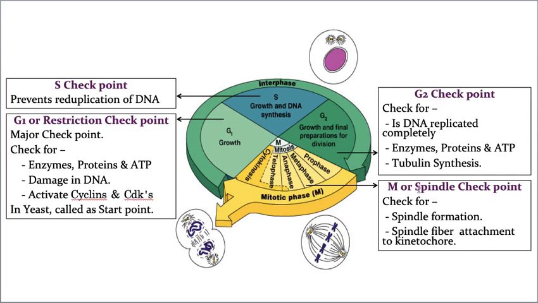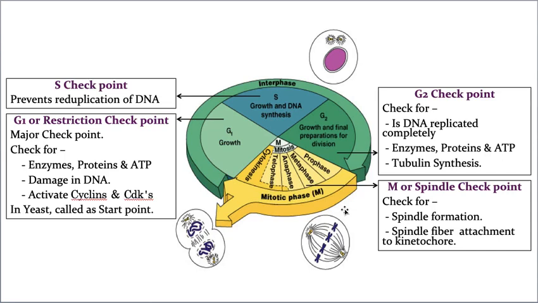Whereas the last checkpoint is the M checkpoint, which is also called the spindle checkpoint. Why is it called a spindle checkpoint? Because this M phase takes place in metaphase. In metaphase, what exactly takes place? The irregularly scattered chromosomes come to the middle, the equator region of the cell, and attach themselves to the spindle fibers, resulting in the formation of the equatorial plate or metaphasic plate.